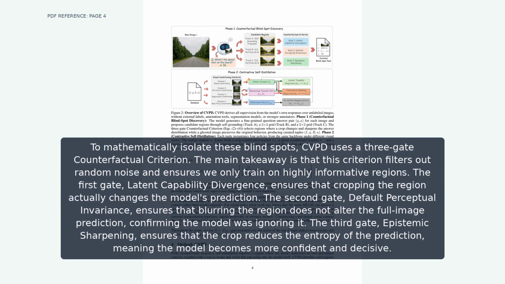To mathematically isolate these blind spots, CVPD uses a three-gate counterfactual criterion. The main takeaway is that this criterion filters out random noise and ensures we only train on highly informative regions. The first gate, latent capability divergence, ensures that cropping the region actually changes the model's prediction. The second gate, default perceptual invariance, ensures that blurring the region does not alter the full image prediction, confirming the model was ignoring it. The third gate, epistemic sharpening, ensures that the crop reduces the entropy of the prediction, meaning the model becomes more confident and decisive.